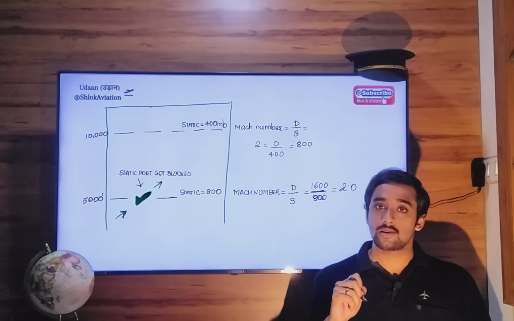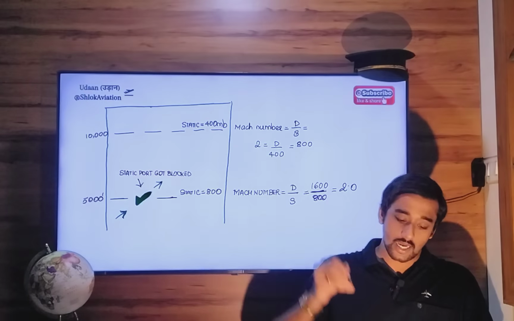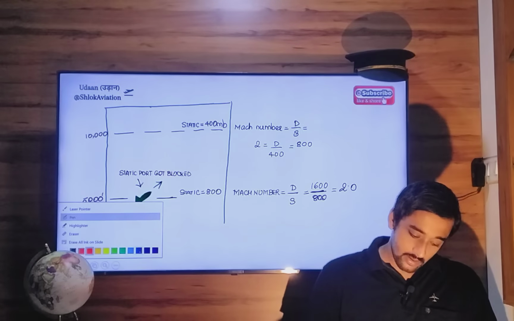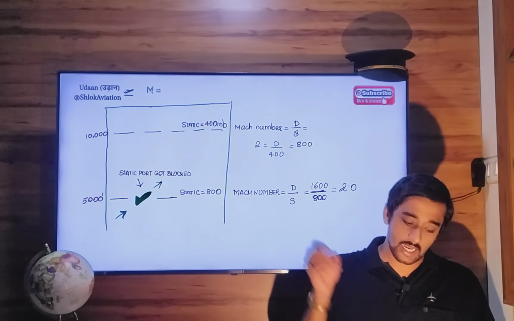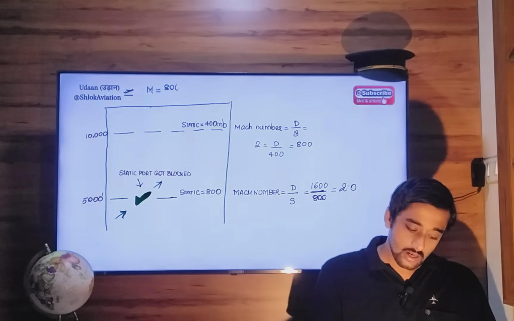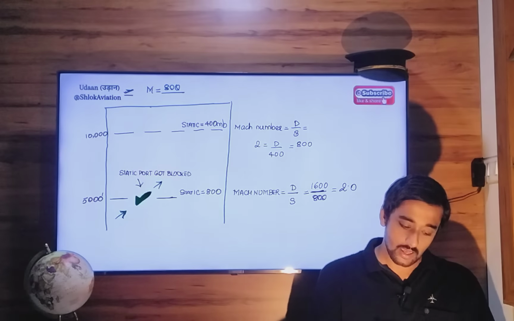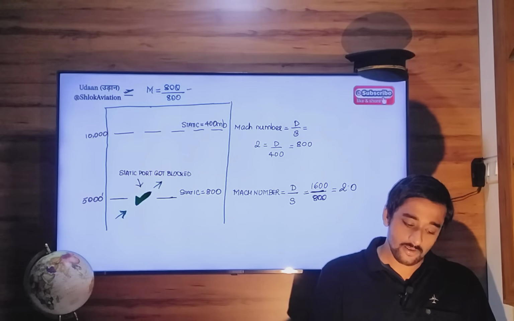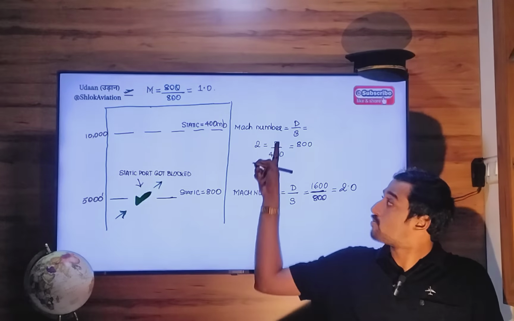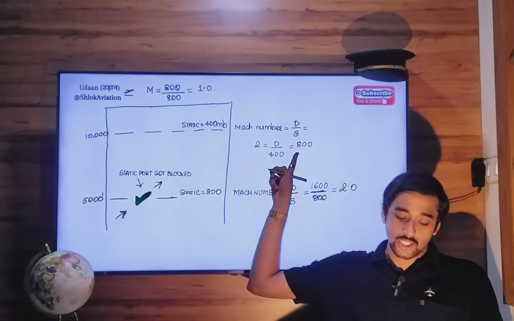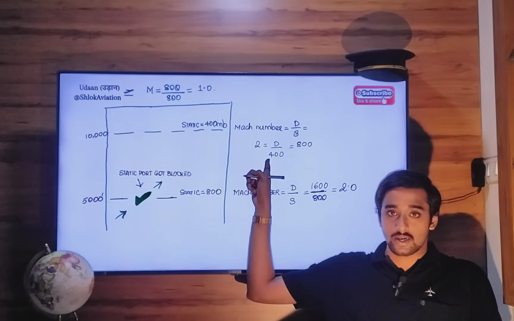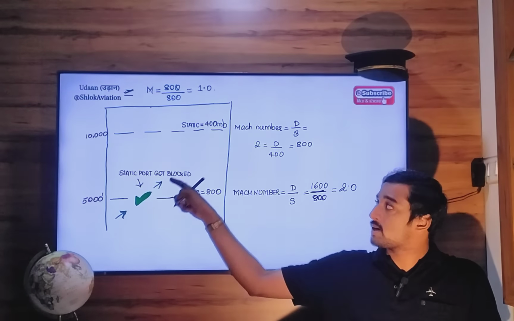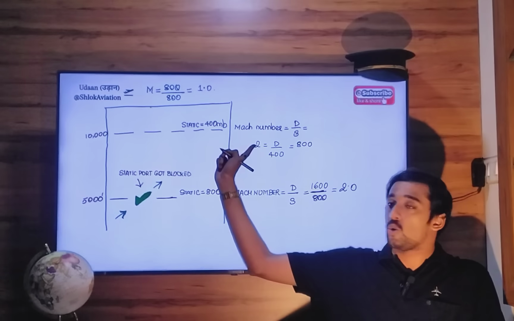So what will be the new calculation? Mach number equals dynamic pressure, 800, divided by static pressure, 800. So Mach number equals 1.0. Okay, it should be 2. Mach number should be 2, and for that dynamic pressure should be 800 and static pressure should be 400. Only then can we climb at a constant Mach number of 2.0.